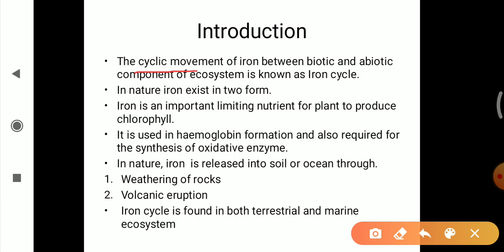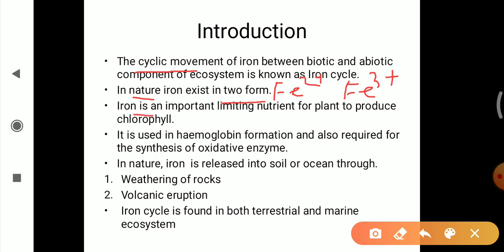In nature, iron exists in two forms, that is Fe 2 plus and Fe 3 plus. Fe 2 plus means ferrous, Fe 3 plus means ferric. Iron exists in nature in two forms, ferrous and ferric.